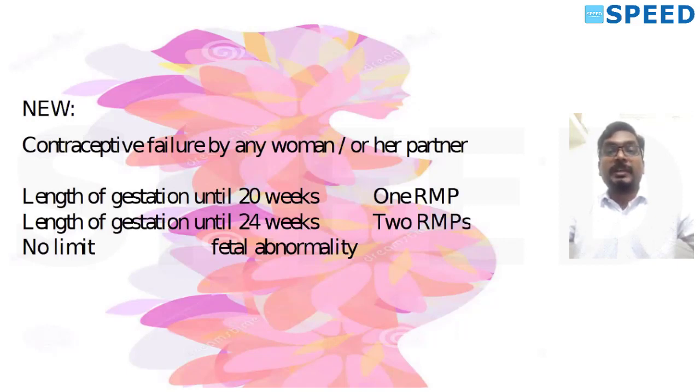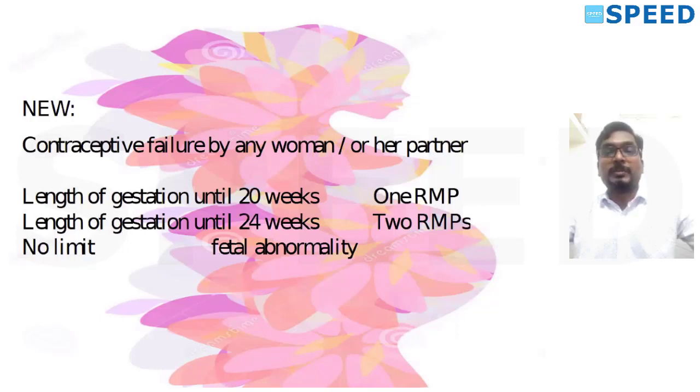This can be interpreted in the following ways. Contraceptive failure for a married woman, acceptable, MTP can be done. Contraceptive failure for an unmarried woman, yes, MTP can be done. The recent amendment says contraceptive failure for any woman, so the word married is not present in the latest amendment.